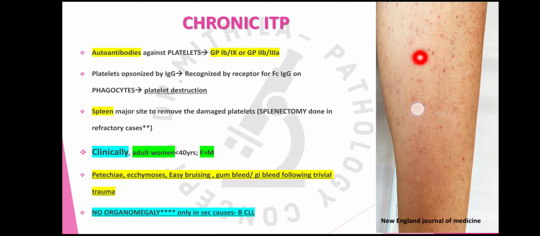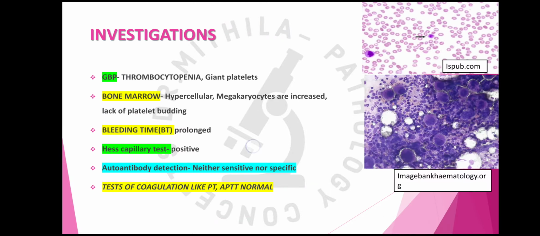In this image we can see there are numerous petechiae. The petechiae are small, 1 to 2 millimeter size hemorrhages. These are mostly seen in the clinical presentation of ITP.